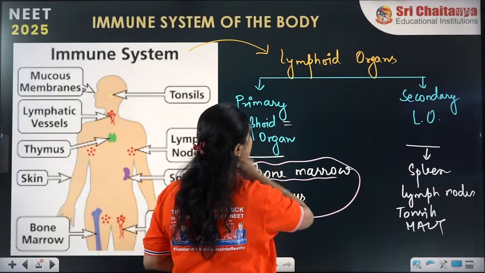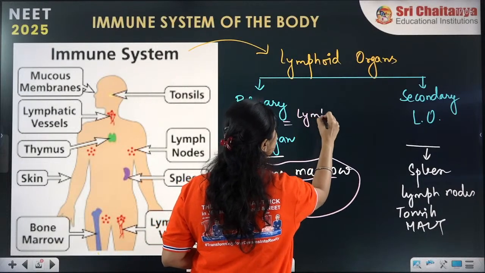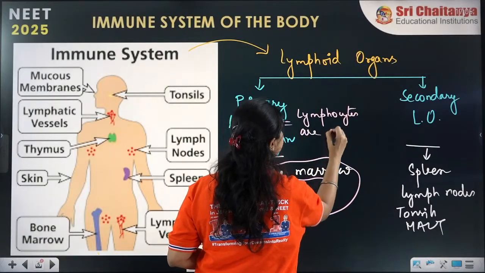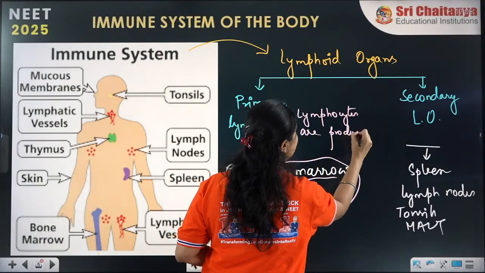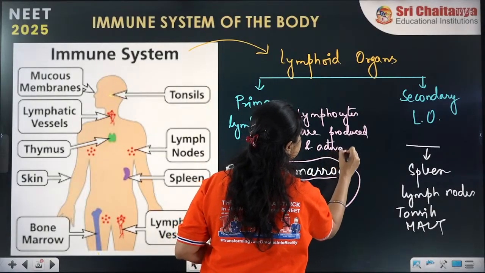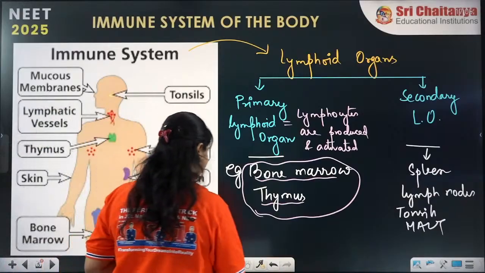Primary lymphoid organs are the structures where lymphocytes are produced as well as activated.